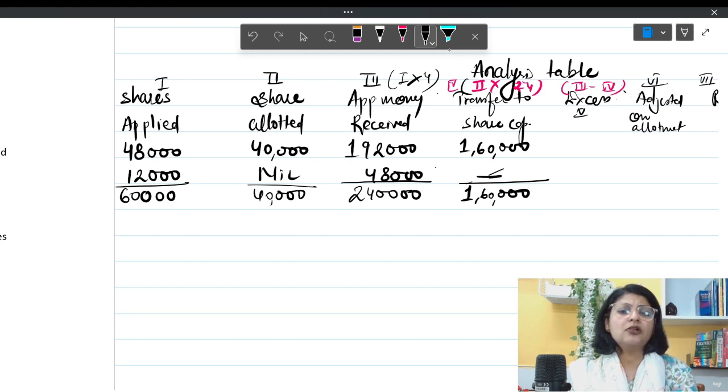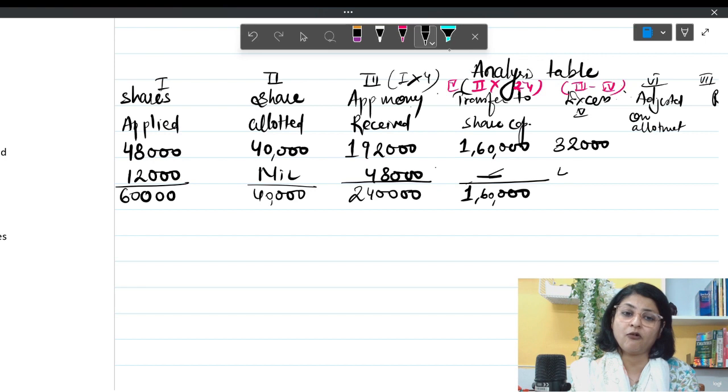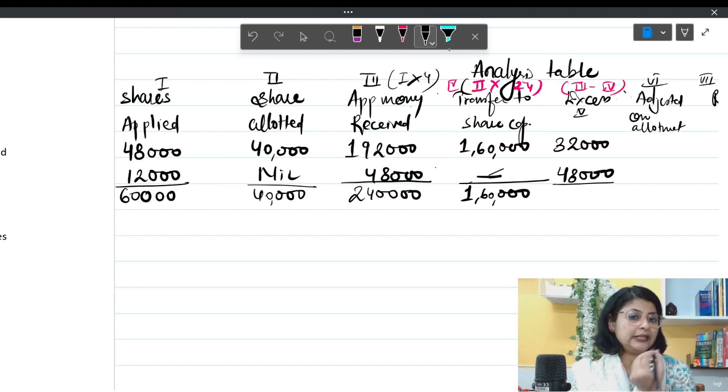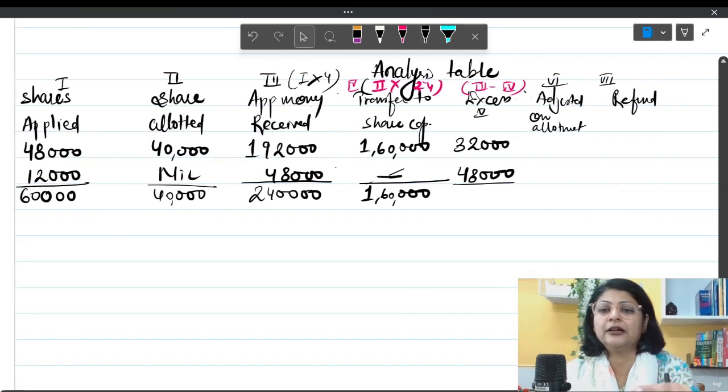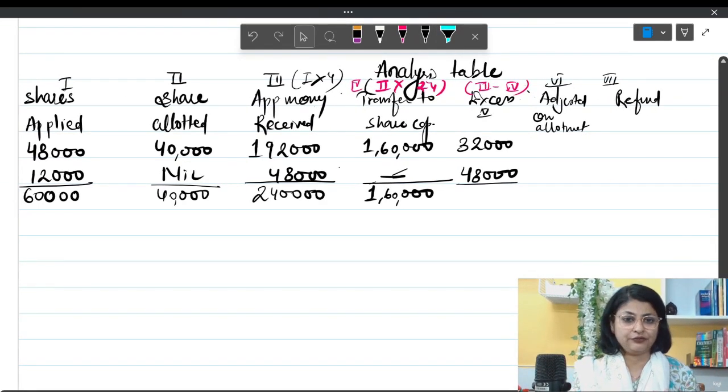So here I get 1,92,000 minus 1,60,000, which is 32,000. 32,000 rupees is the excess amount available with us, and here the whole 48,000 is the excess amount available with us. I can leave out totaling this column because its total will not be required anywhere.